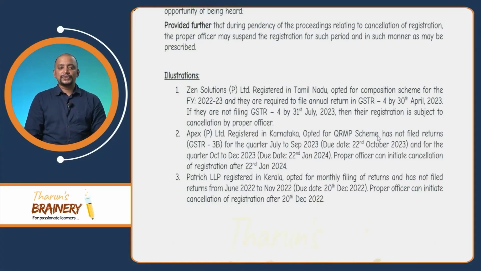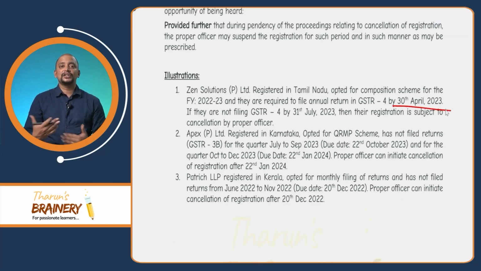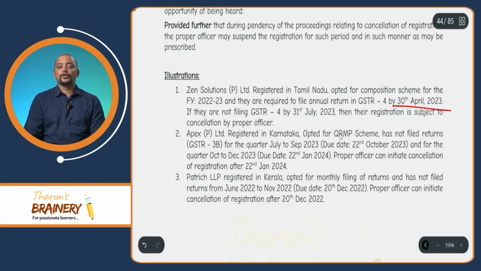Have a look at these illustrations. Zen Solutions Private Limited, registered in Tamil Nadu, opted for the composition scheme for the financial year 22-23, and they are required to file the annual return in GSTR 4 by 30th April 2023, because the next financial year's 30th April is the due date of filing GSTR 4. If they do not file GSTR 4 by 31st July, within 3 months, that is May, June, July, then their registration is subject to cancellation by the proper officer.